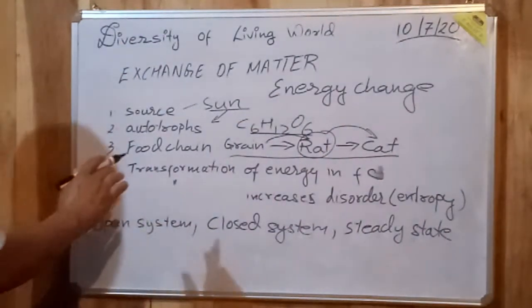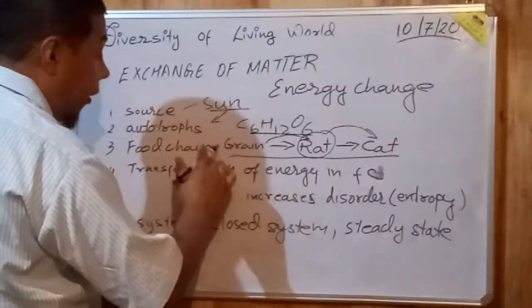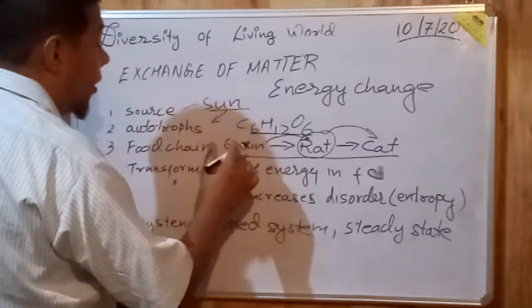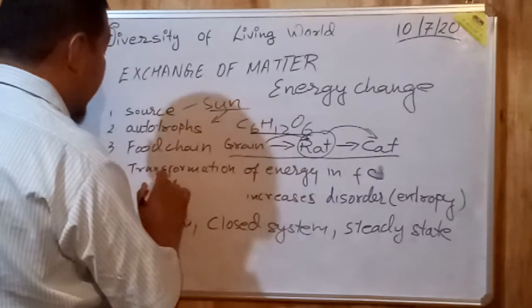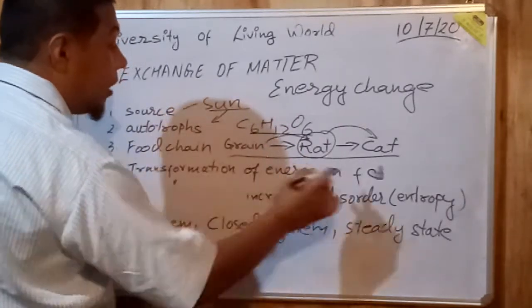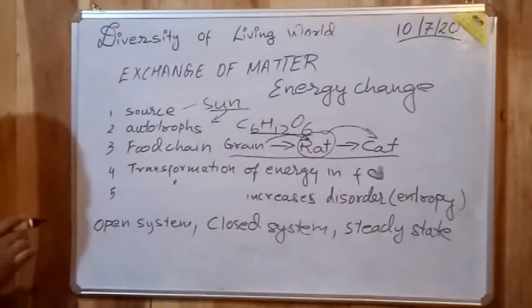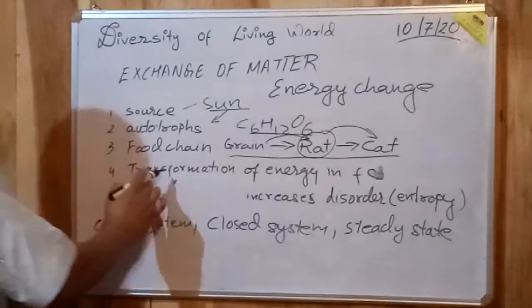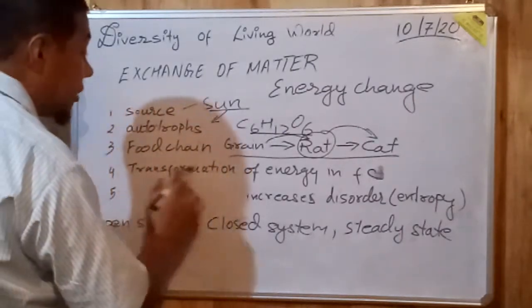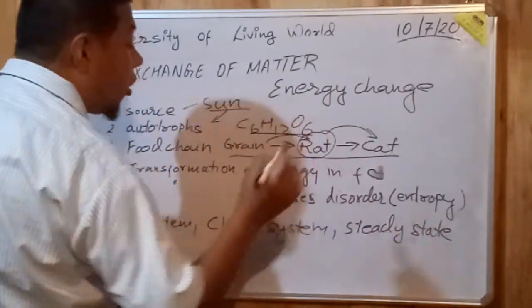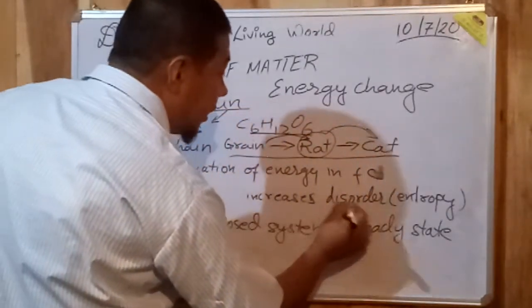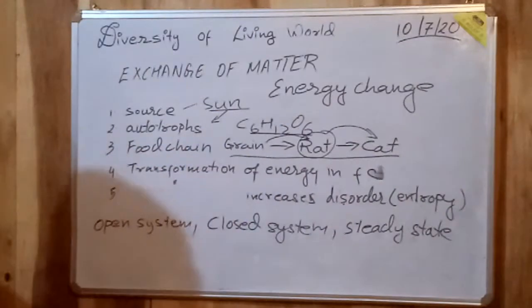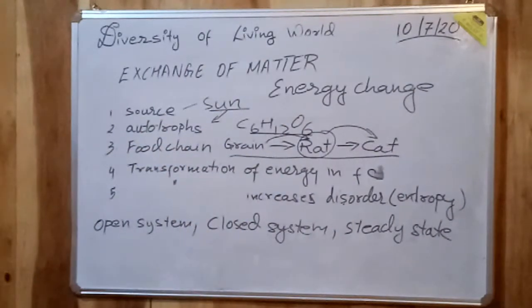Now, when the energy is being transferred from one organism to the other, the energy gets transformed in the food chain. What gets transformed? The energy gets transformed, and this increases disorder in the energy. This disorder in the energy is known as entropy. Did you understand that? I repeat again.